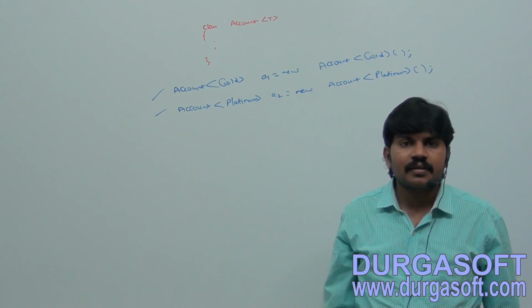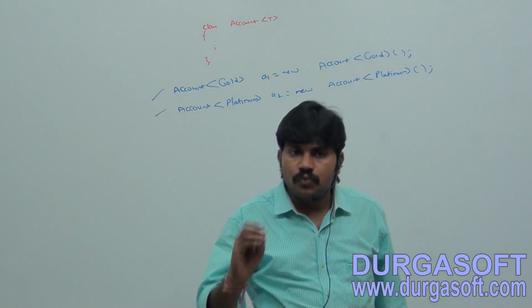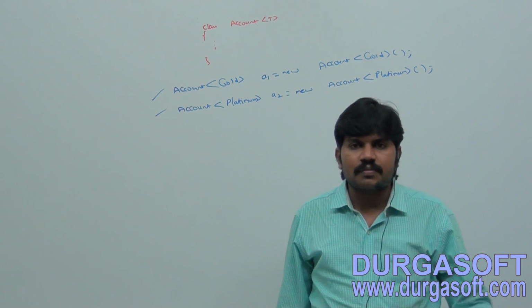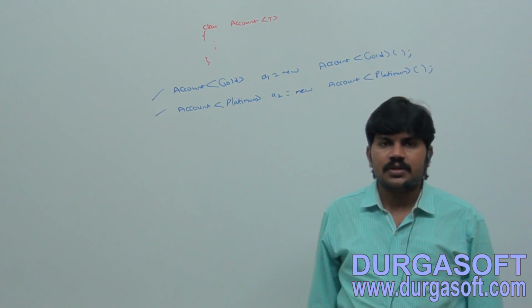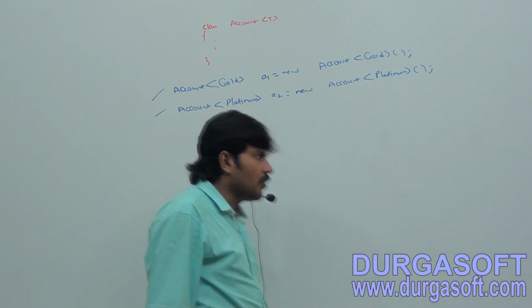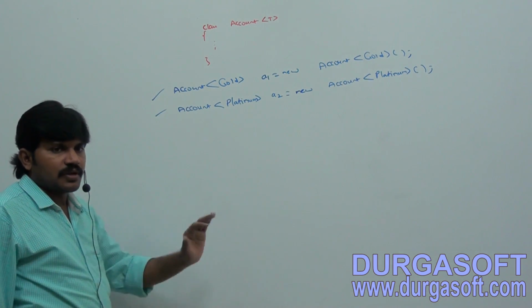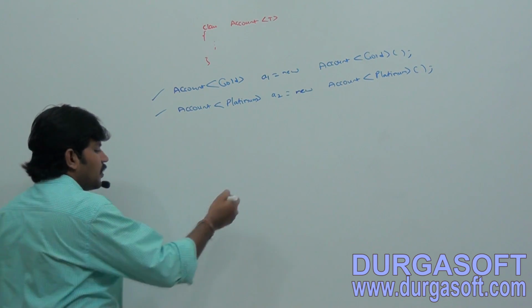Based on our requirement, we can define our own generic classes also. Okay, take an example.